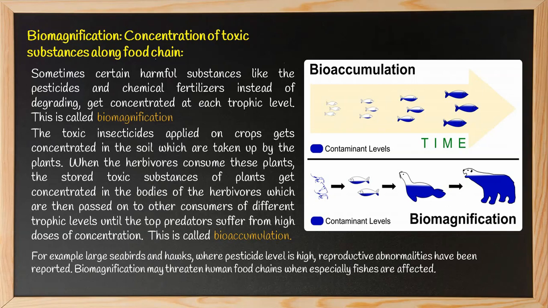And also there is an example. It has been seen that in large seabirds and hawks where the pesticide level is high, reproductive abnormalities have been reported in their body. Biomagnification may threaten human food chains as well, especially when fish are affected. This is because we consume fish and other meat and plants. Now the plants consume the insecticides, which subsequently get accumulated in our body.